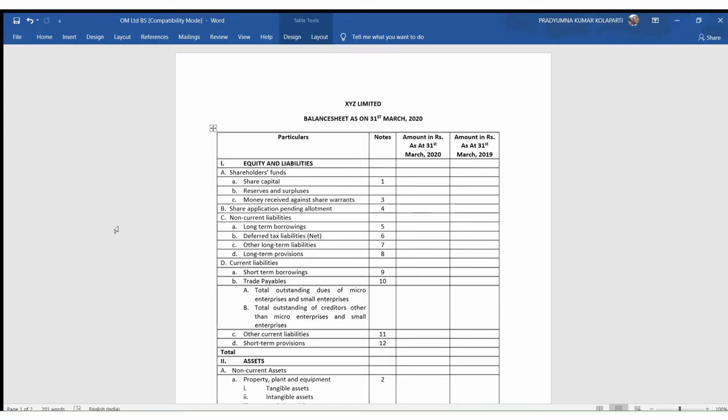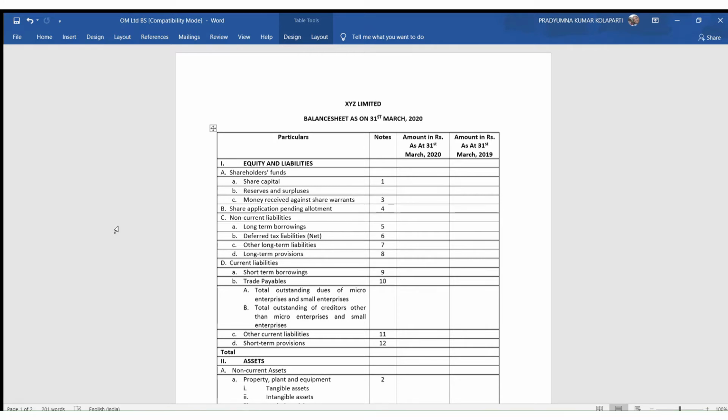Before getting into the example, I will just take you through the balance sheet as prescribed in Schedule 3 to the Companies Act 2013. So this is the format which is prescribed under Part 1. Schedule 3 has got two parts: one is balance sheet and another one is statement of profit and loss.